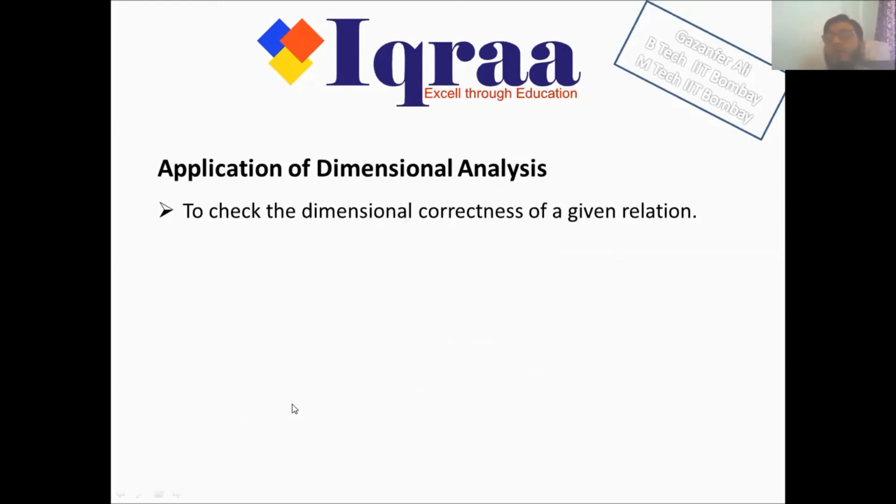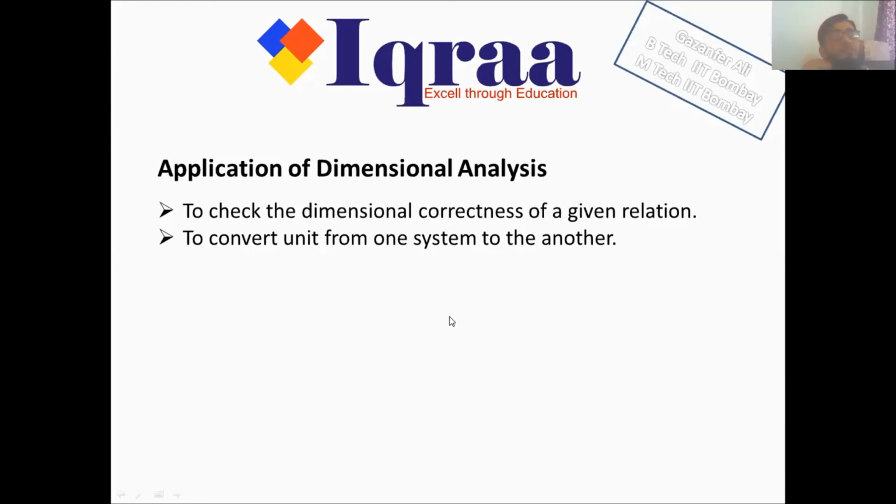These are the correct equations. But suppose I give you v is equal to u plus at square. Now this equation is wrong. Dimensional analysis helps us verify the correctness of the equation. With the help of dimensional analysis, we can verify whether v is equal to u plus at square is correct or wrong.